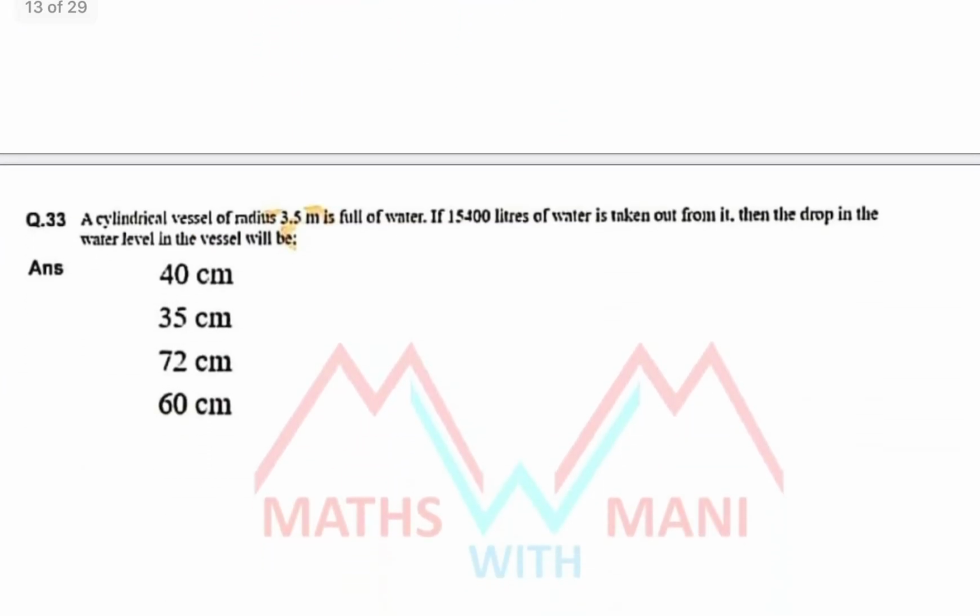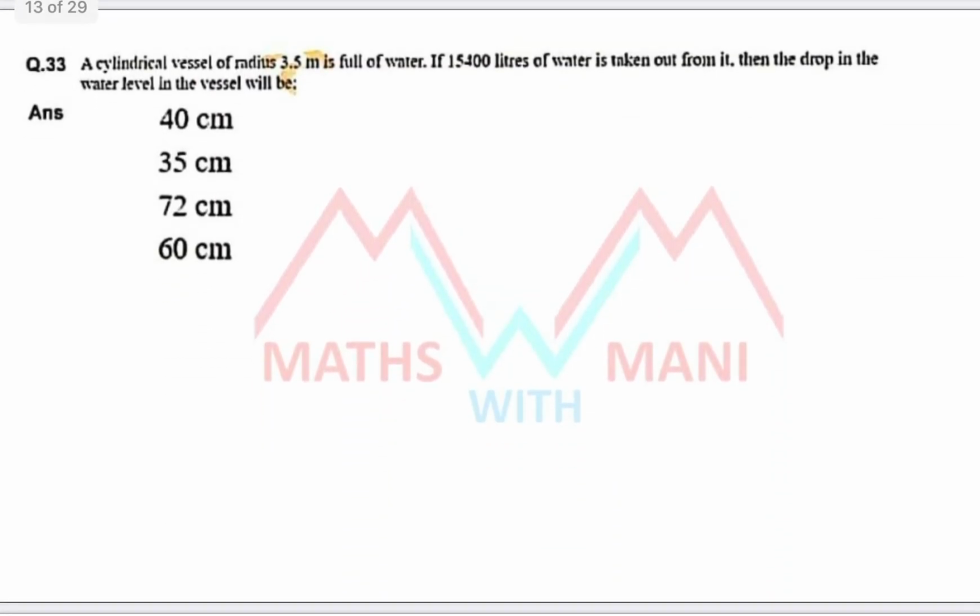Next, 33. A cylindrical vessel of radius 3.5 meters is full of water. If 15,400 liters of water is taken out from it, then the drop in the water level in the vessel will be. A very important model it is.